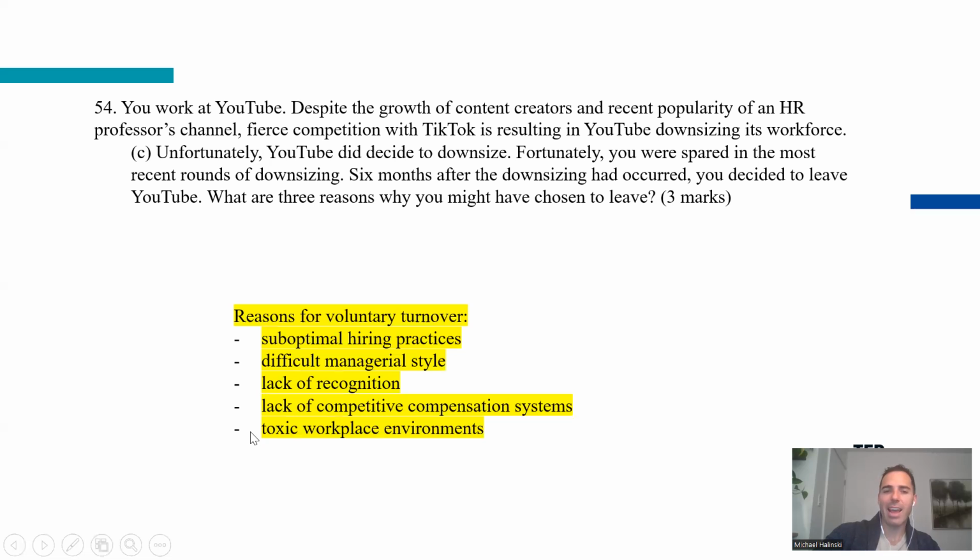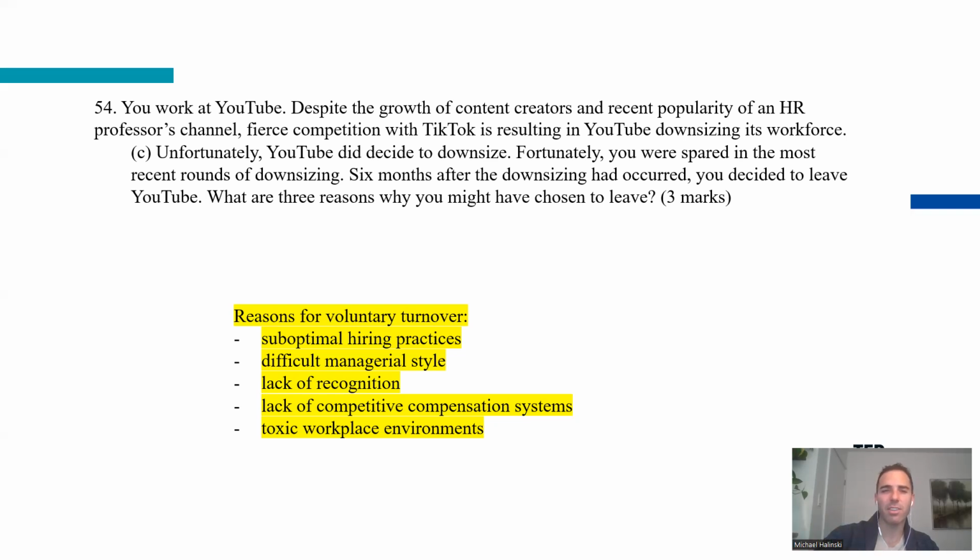Then you could have said, hey, it's a toxic workplace. I have survivor syndrome. I survived. All my friends left. I created a toxic workplace. Hey, I'm getting a lack of recognition because managers are so busy trying to do other work that they're not recognizing my work. You could say, hey, suboptimal hiring practices, because the organization isn't hiring anybody, so I'm being overwhelmed and inundated with additional tasks that go beyond the scope of my initial job. I'm not receiving more money. There's a lot of things you could talk about.